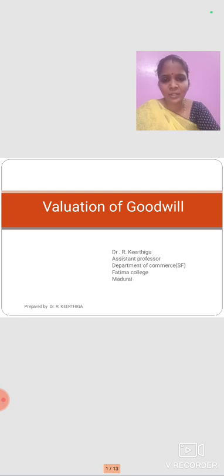Today's class we are going to see about the valuation of goodwill, which is from corporate accounting. It's a very important topic. When we want to purchase a company, everyone will keep in mind the goodwill of the company, so that only then can we run their business. So it's a very important topic.